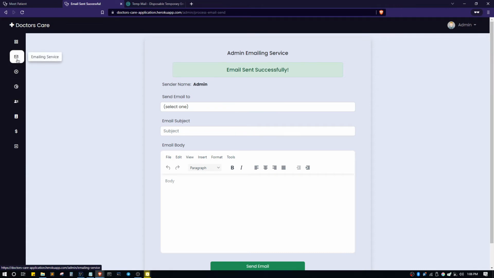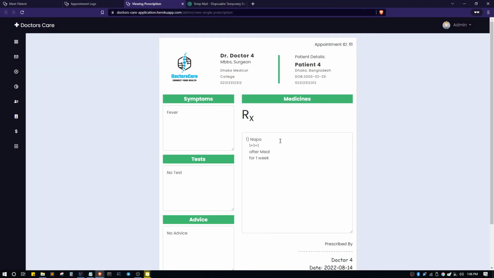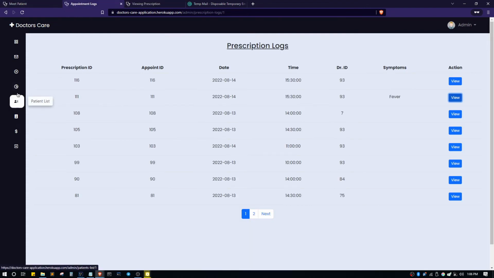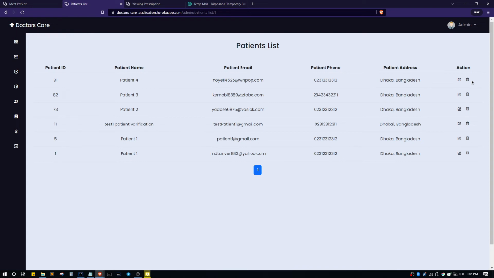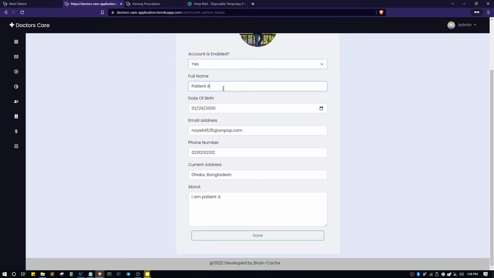Now after the emailing service, the admins can also see all the appointment logs. From here, they can also see the patients' logs, and they can also view them from here. After the prescription log, they can see all the patient lists from here. Here, they can edit any patient, they can enable or disable any account, or edit any information.